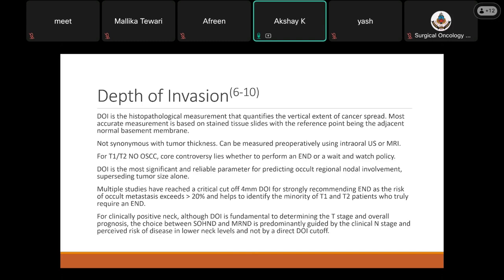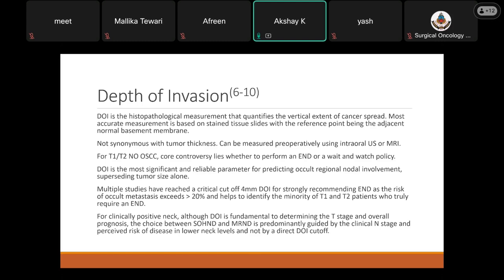For T1 or T2 N0 oral squamous cell carcinomas, the real controversy lies in whether to perform an elective neck dissection or a wait and watch policy followed by a therapeutic neck dissection. And DOI is the most significant reliable parameter for predicting occult regional nodal involvement, superseding tumor size alone.